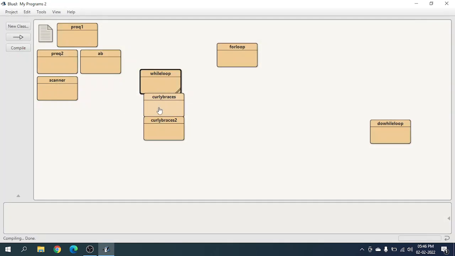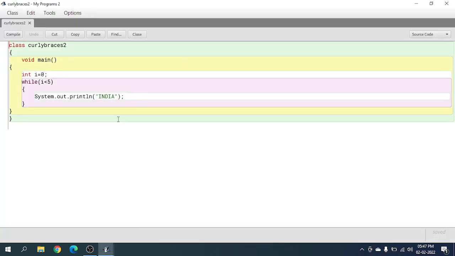Curly braces 2 is the complete opposite. We'll get the same answer, infinite Indias, by putting the curly brackets and not putting I plus plus, which is not adding 1 to I. So the loop continues. I is always 0. I will never change from 0.